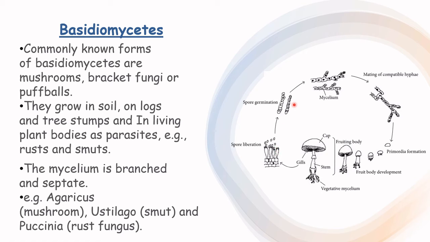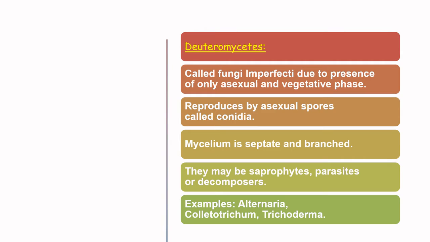These spores are again released, which lead to production of another gametophytic hyphae. Another last category is Deuteromycetes. They are called fungi imperfecti. Why are they called imperfecti? Because of the presence of only and only asexual and vegetative phase. There is no sexual stage. Reproduction is by asexual spores and conidia.